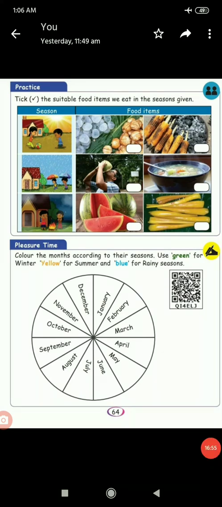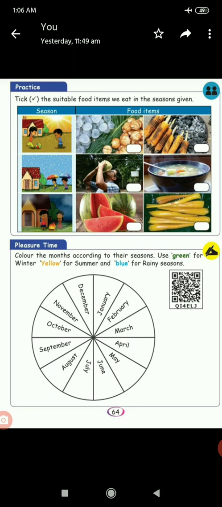How will the summer day be? Yes, the summer day will be very hot. So, what food do we have to choose? Ice or hot? Yes, you want to eat the ice apple. Ice apple is suitable for summer season.